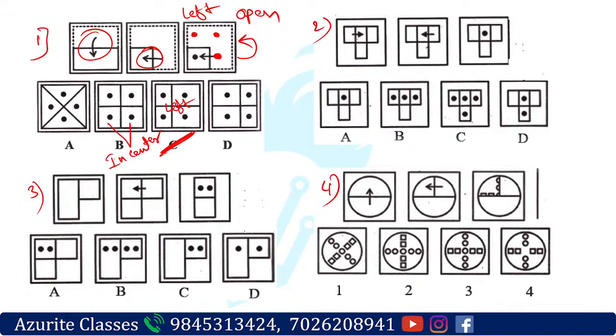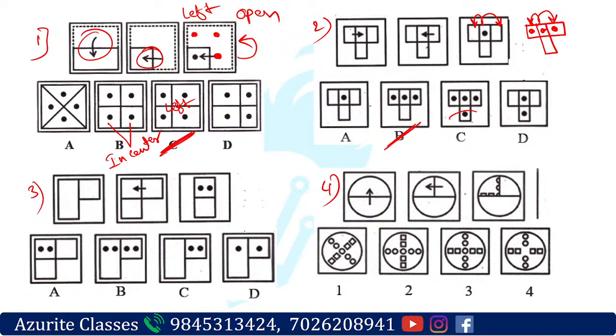For the second one, the paper is a little different here, right? This side is folded and then this side is folded and then there is a dot. So we will have to open this side also and this side also. So how many dots will there be? If you open this side, one dot will come here, and if you open this side, there will be one more dot on this side. So which answer is it? Answer is option B here, right?